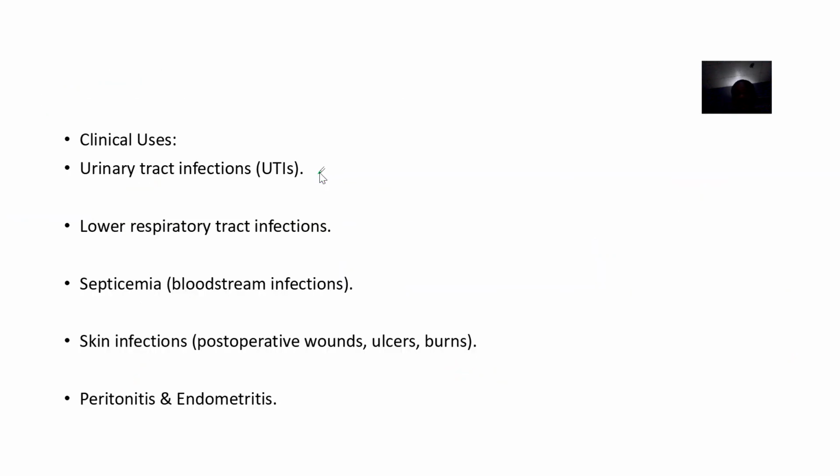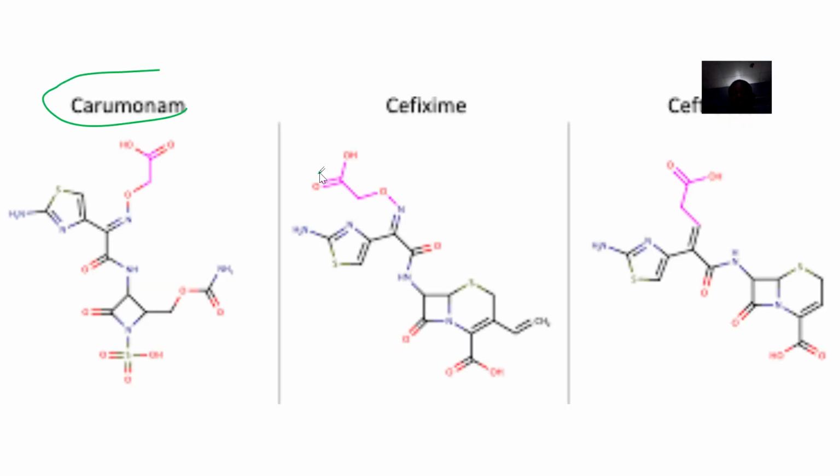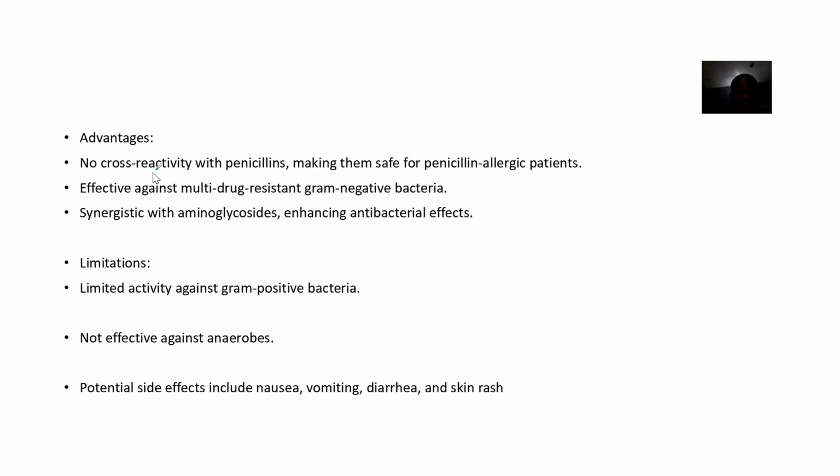Alright, so clinical uses is generally what? Urinary tract infections, lower respiratory tract infections, septicemia, that's bloodstream infections, skin infections, then peritonitis and what? Endometritis. So advantages is no cross reactivity with penicillin. So there's no drug reactions with penicillin. They are effective against bacteria that have been resisting a lot of drugs. Synergistic with what? Aminoglycosides, enhanced antibacterial effect.